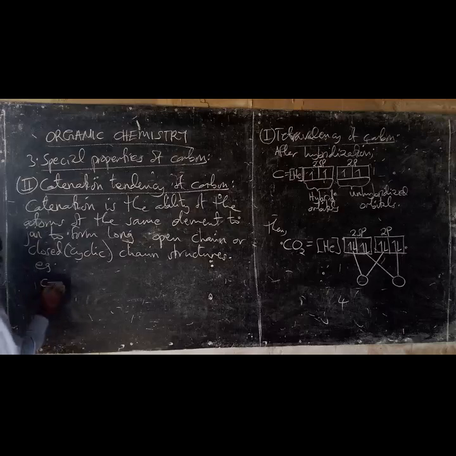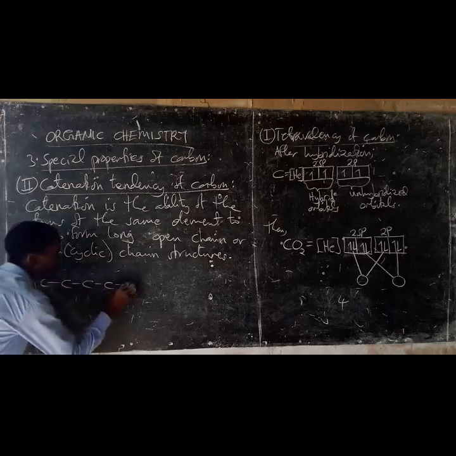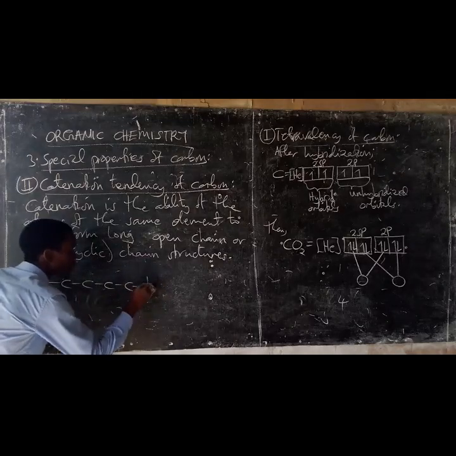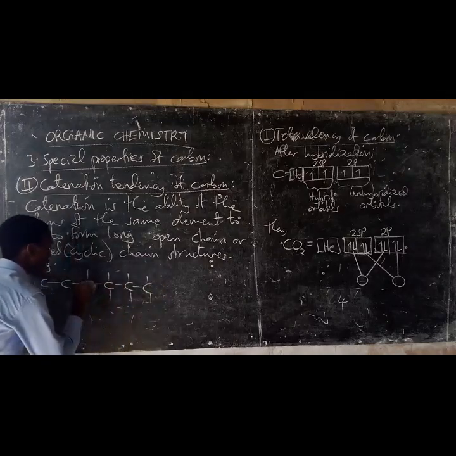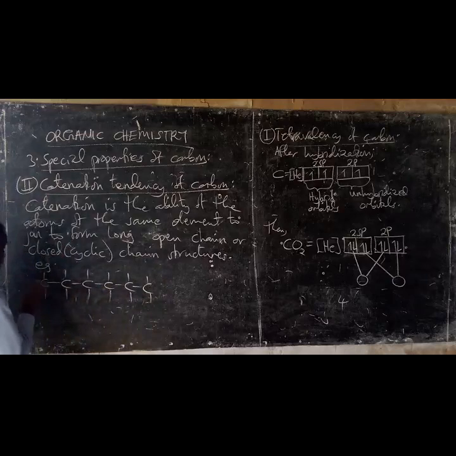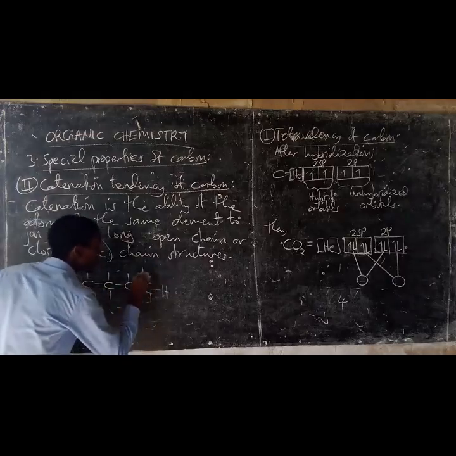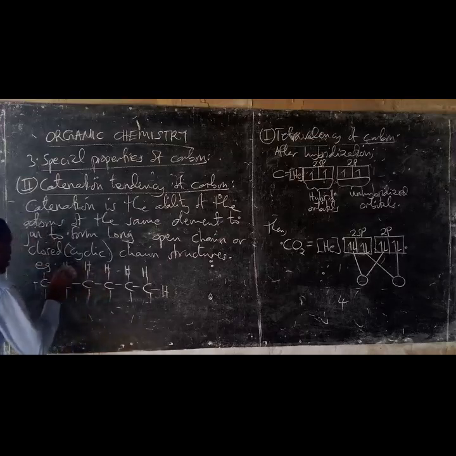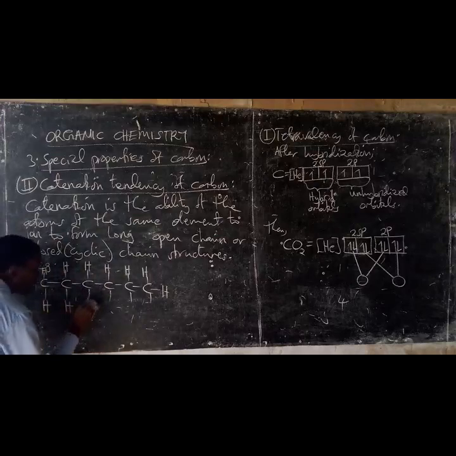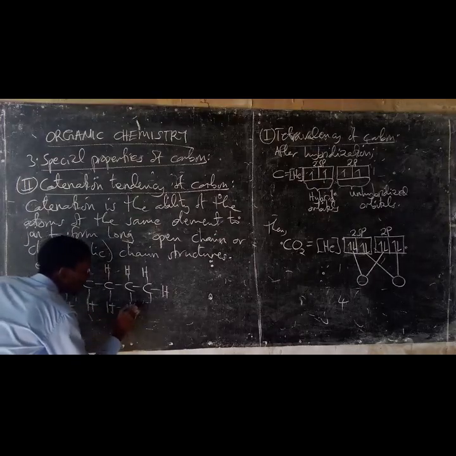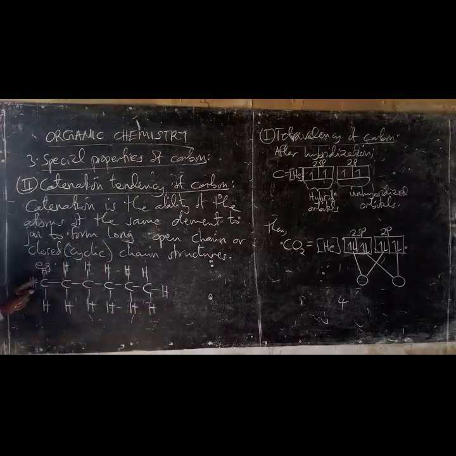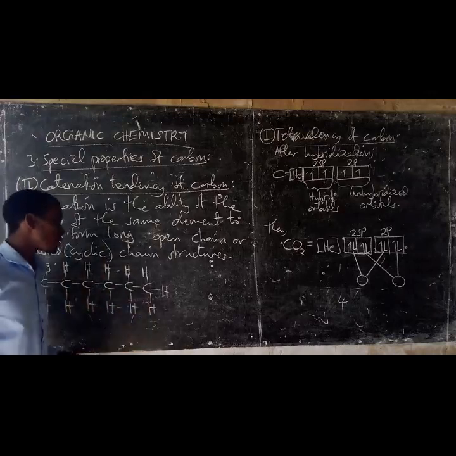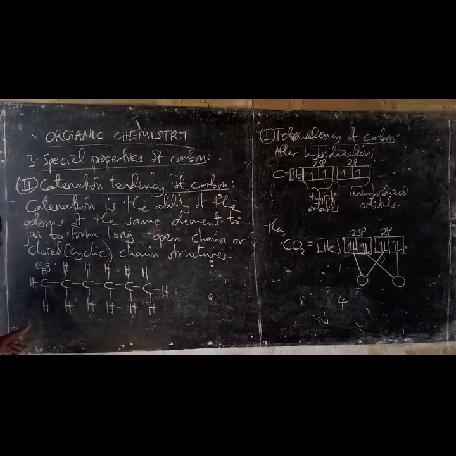C, one, two, three, 4, 5, 6. This is the hexane.